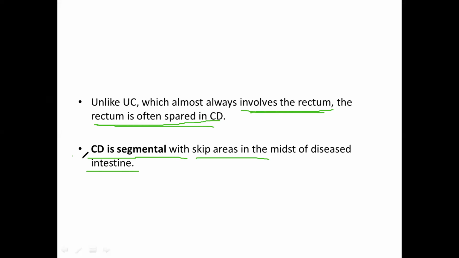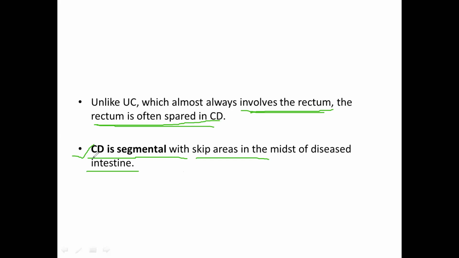So that is the basic difference. We should remember that the inflammation is segmental in Crohn's disease, whereas in ulcerative colitis it is in continuity, with no skip areas, whereas in Crohn's disease there are skip areas in between diseased intestine.